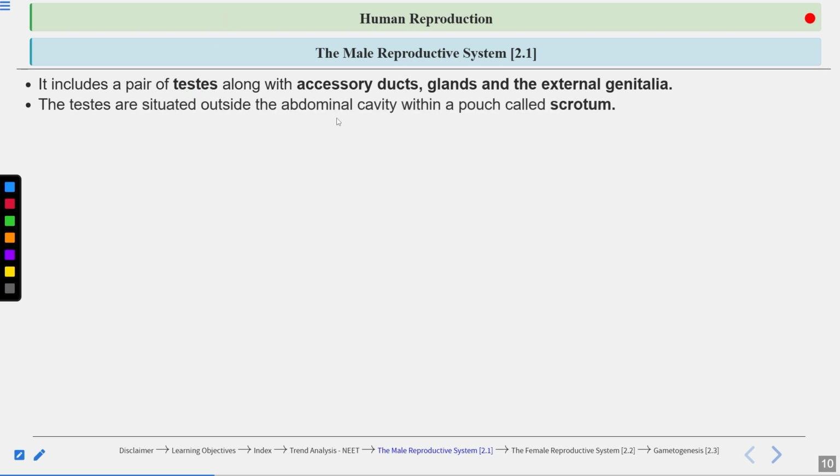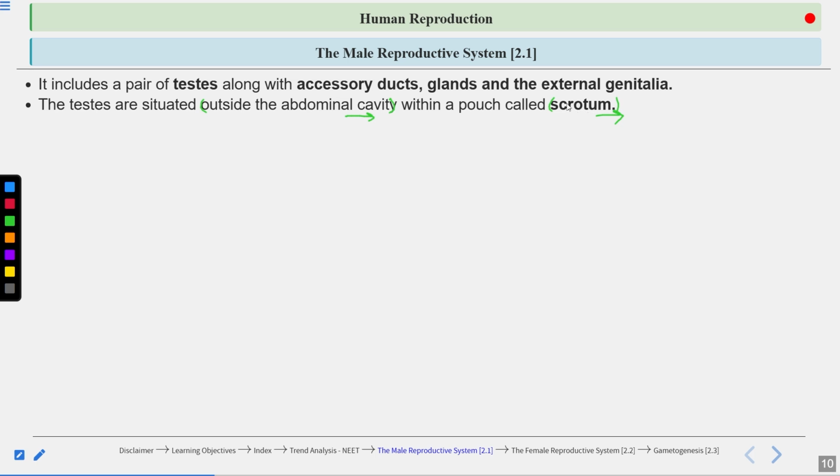Testes are situated outside the abdominal cavity within a pouch called the scrotum. So why is it present in the scrotum? Because in the scrotum, the temperature is lower as compared to the normal body temperature.